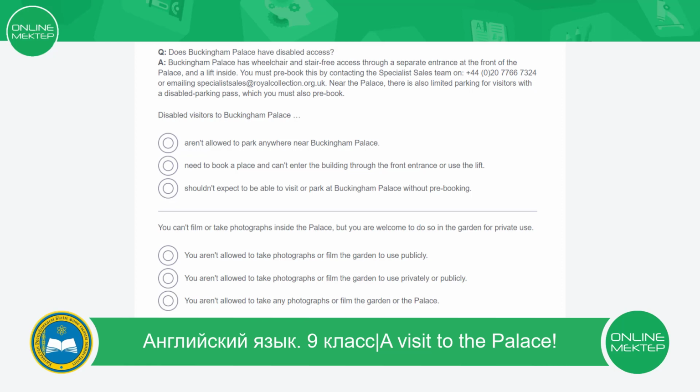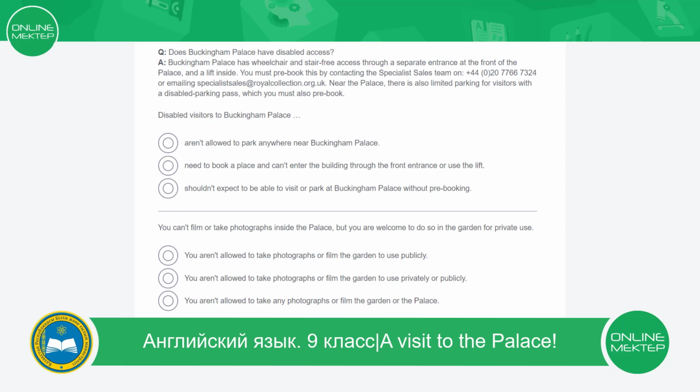Disabled visitors to Buckingham Palace aren't allowed to park anywhere near Buckingham Palace, need to book a place and can't enter the building through the front entrance or use the lift. Shouldn't expect to be able to visit or park at Buckingham Palace without pre-booking.